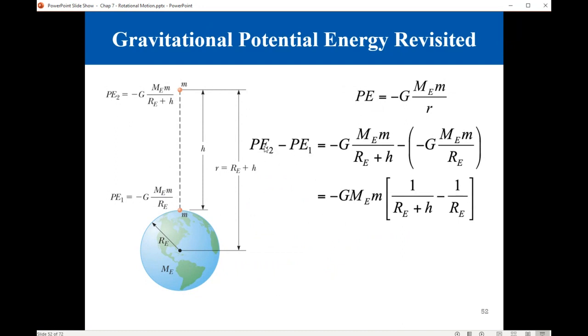From the conservation of energy, the change in potential energy is equal to the change in kinetic energy. As the object falls down, its kinetic energy will increase, its velocity will increase. So here we substitute for the two values of the potential energy and simplify, we will have this result. Okay, you can simplify it further.